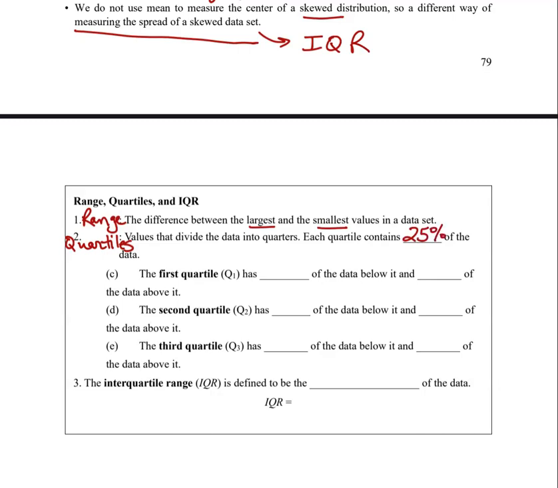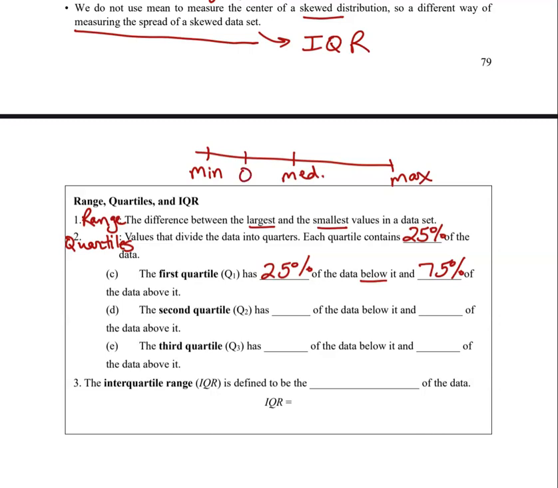So basically, the median splits the data in half. If I split the data into fourths or quarters, I have quartiles. So each quartile contains 25% of the data. The first quartile, we would label it Q1, and that has 25% of the data below it and 75% of the data above it. So I'm going to draw a number line here, and I'm going to put the median right in the middle, and then my minimum value would be down here, let's say, and my maximum value would be here.